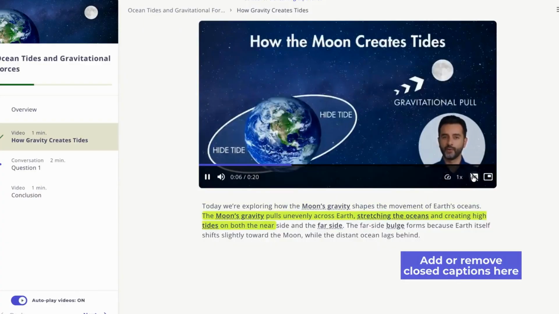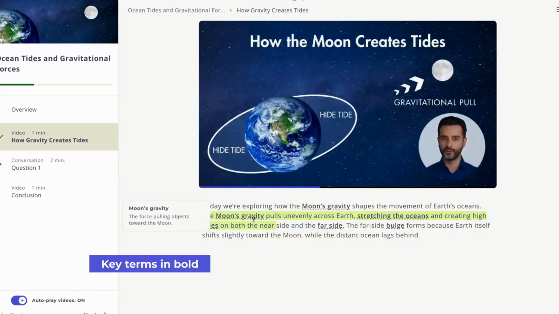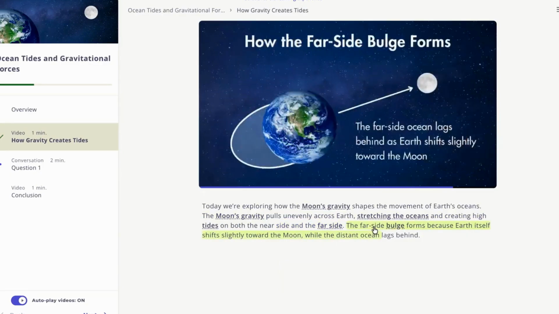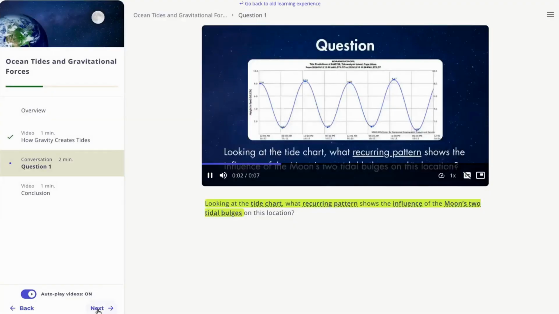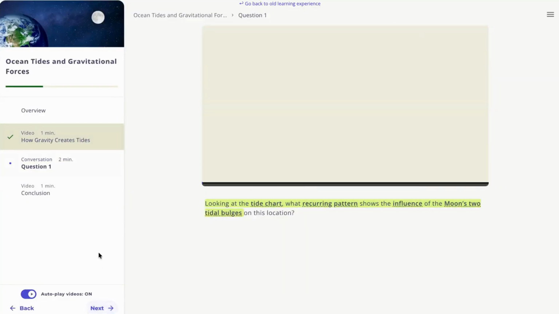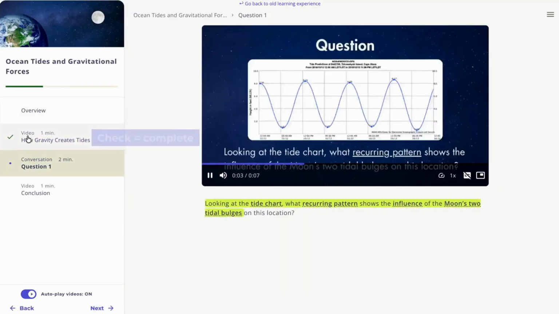The moon's gravity pulls unevenly across Earth, stretching the oceans and creating high tides on both the near side and the far side. The far side bulge forms because Earth itself shifts slightly toward the moon, while the distant ocean lags behind. Use the next or back buttons in the table of contents to navigate. As you complete each activity, the progress bar updates.